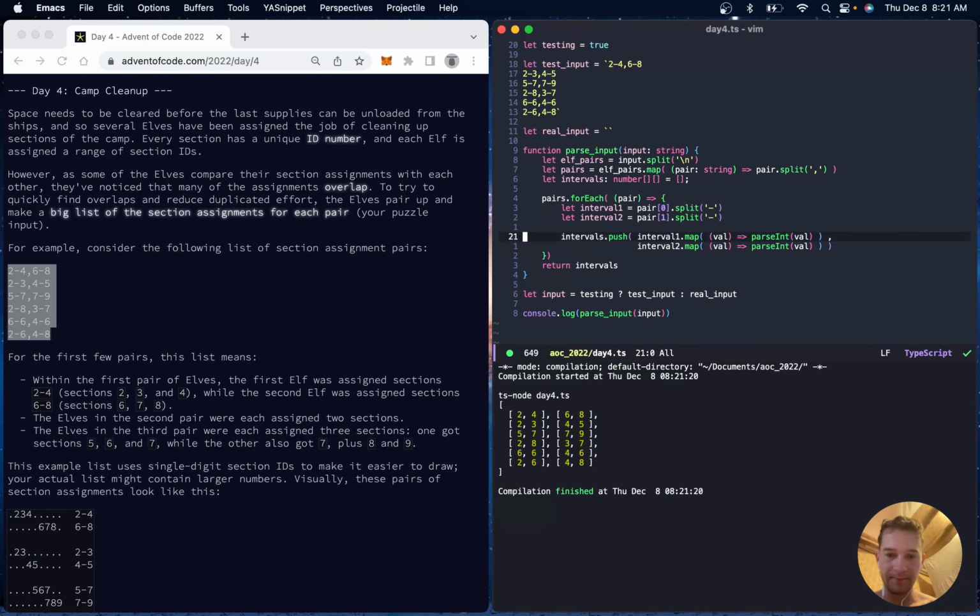Okay, cool. That's an instance where the type system actually helped me. Good job, TypeScript.